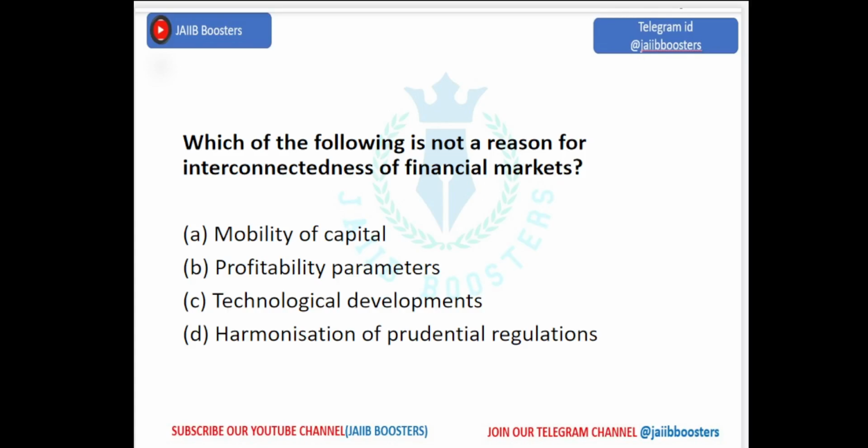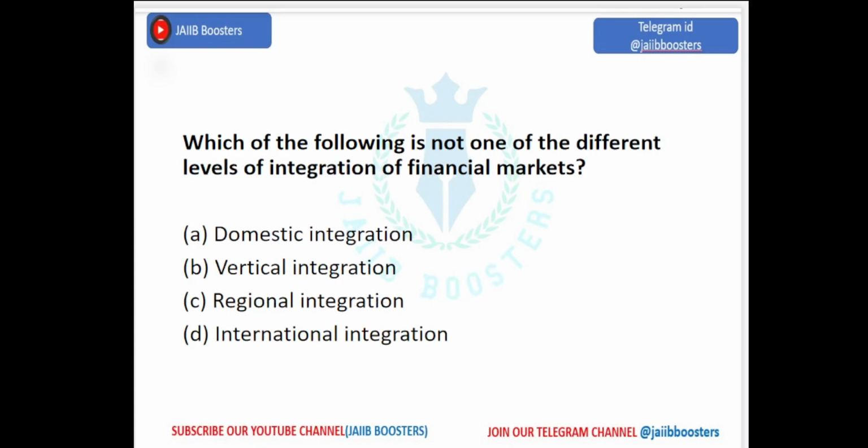Which of the following is not a reason for interconnectedness of financial markets: mobility of capital, profitability parameters, technological developments, harmonization of prudential regulations. Mobility of capital, technological development, harmonization of prudential regulations are the reasons for interconnectedness of financial markets. Next question is, which of the following is not one of the different levels of integration of financial markets?